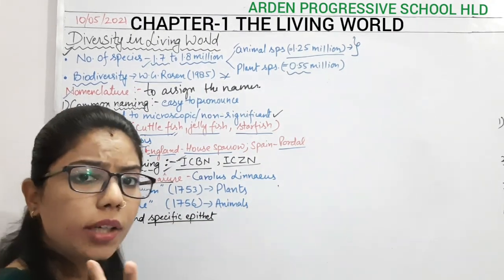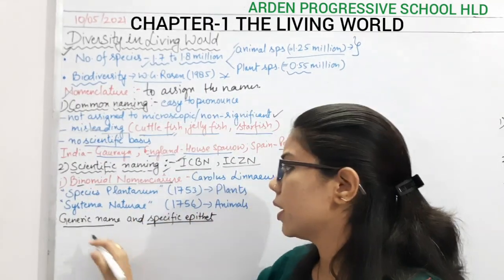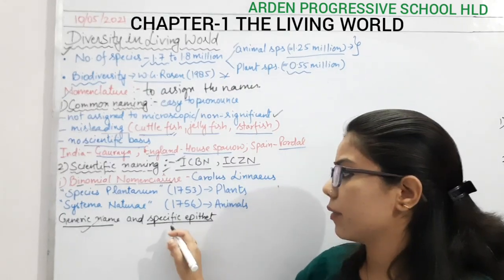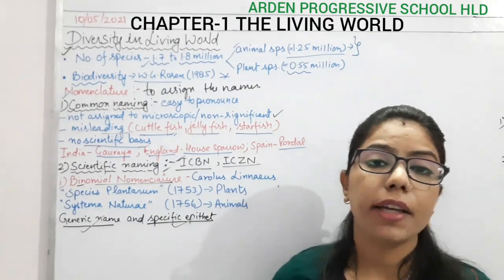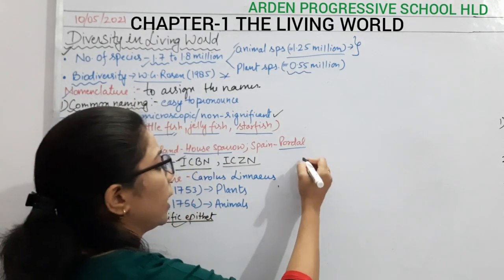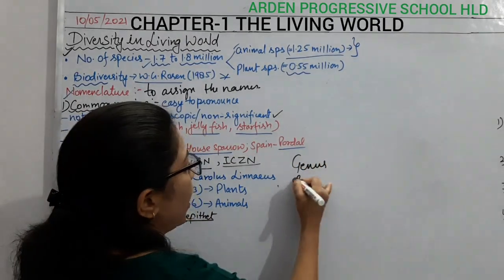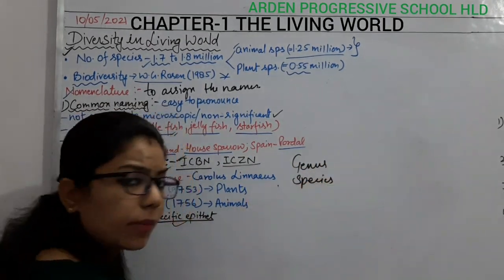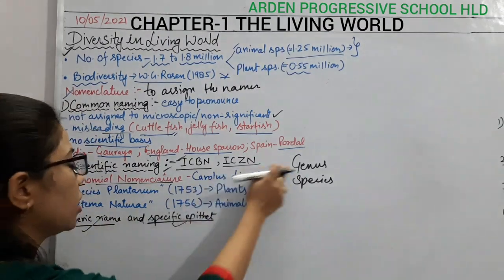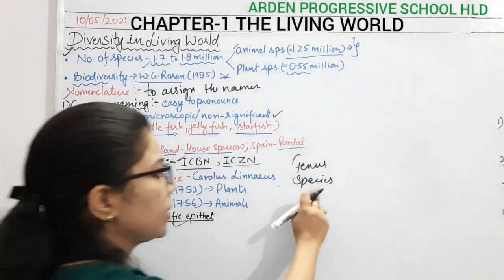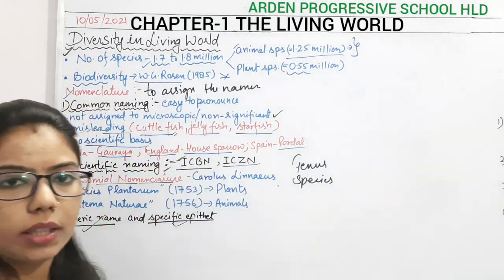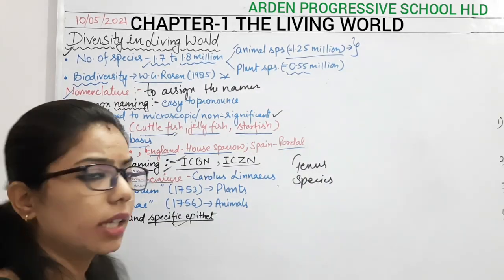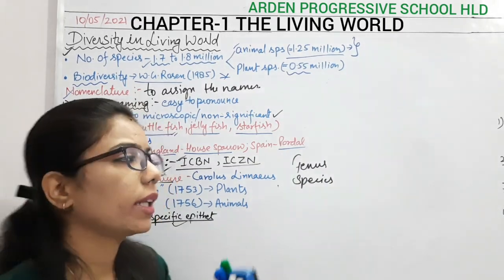Don't confuse between these things: generic name as well as specific epithet. You must have known these as genus and species. Genus is the generic name, and species is the specific epithet. So this much is there in binomial nomenclature.